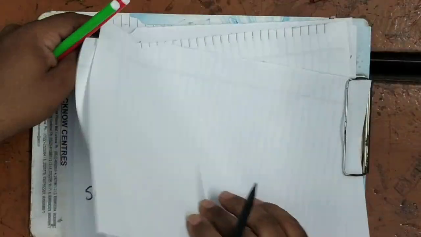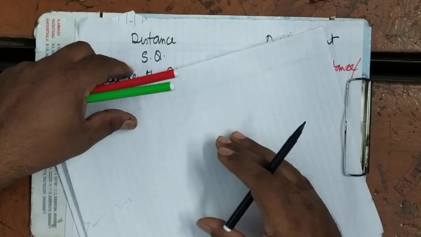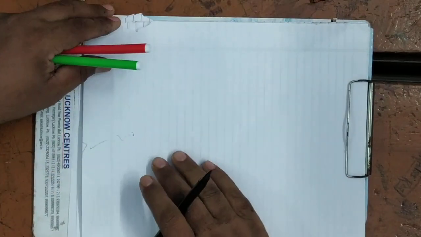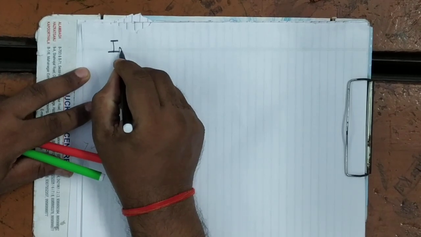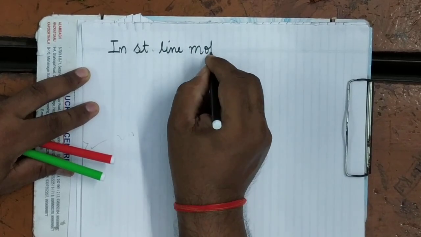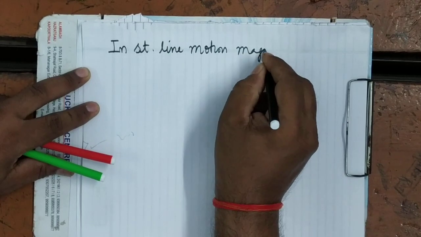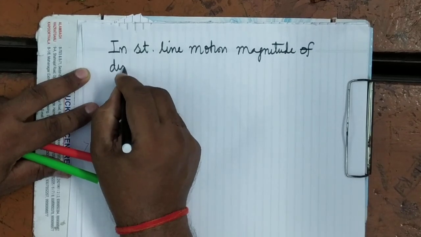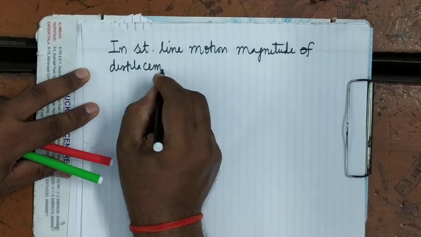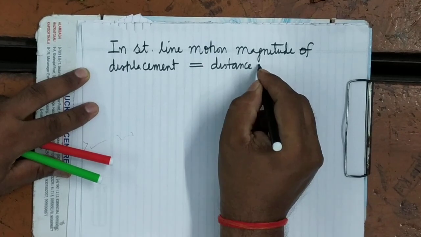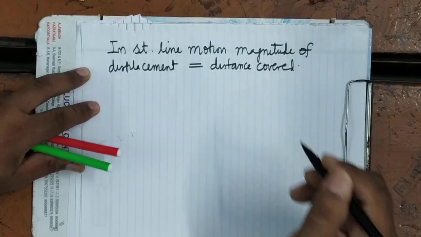It's clear? So that you remember, see here, I am writing: in straight line motion or one dimensional motion, magnitude of displacement is equal to distance covered.